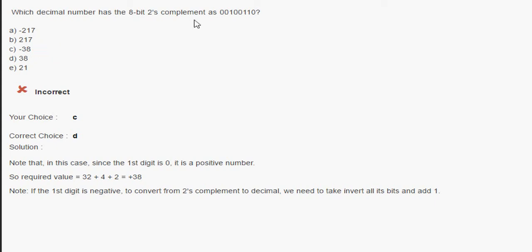But remember, when the last digit is 0, then the value is always positive, so positive 38 is the correct answer. So if the first digit is negative, then to convert to 2's complement, you just need to take a bitwise NOT. Bitwise NOT means you take 0 as 1, and 1 as 0. Then you will get the final output as a binary number, that is the 2's complement.